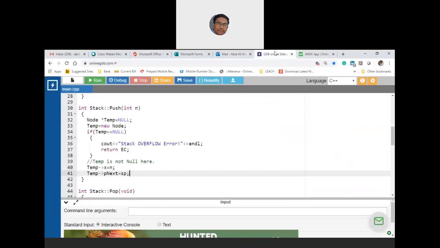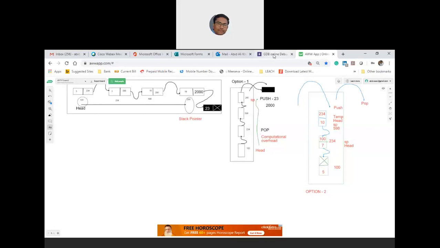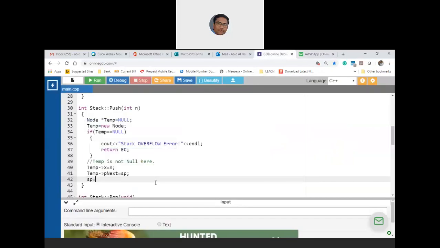Okay. Now again, what are you saying? Temp arrow p. That means the stack pointer has to point to whatever new node has been created. Simple. So that when the next node is coming, you are giving this address, and so on. It is something like initially you are keeping the last bogey and then you are attaching till the engine. Okay. Clear? That's it. Are you following?